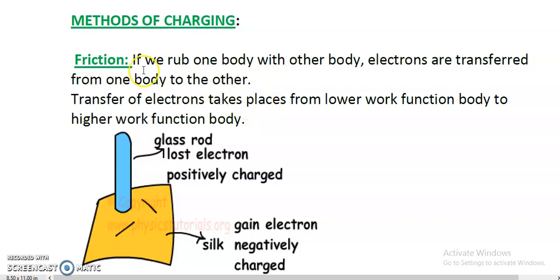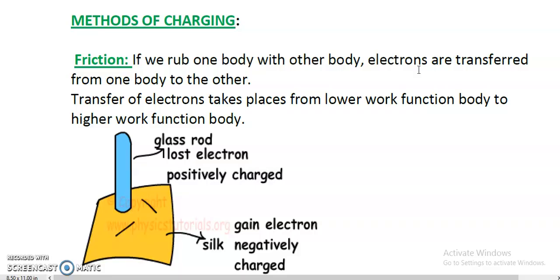So if a body is rubbed with another body, and in that case electrons are transferred from one body to the other, definitely one body will lose electrons and the other body will gain electrons. The body which will lose electrons will become positively charged, and the body which will gain electrons will become negatively charged.